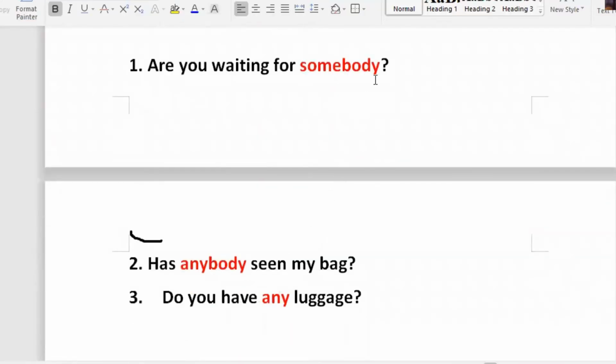Now we have it here on the second sentence. Has anybody seen my bag? So here, guys, we use anybody in a question if we don't have any idea who has seen your bag. So if you noticed, there are two differences between the two in using them to ask a question. For anybody, we don't have any idea who has seen your bag. But for somebody, we have an idea that someone is coming.